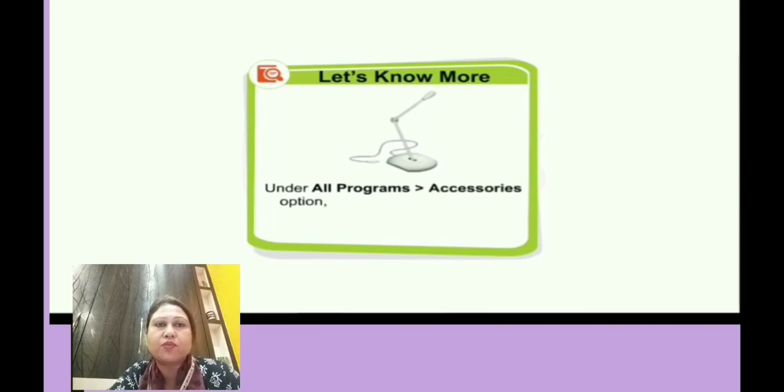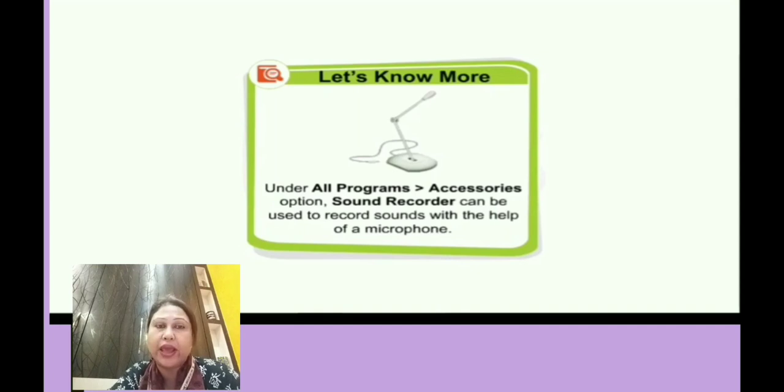Then here we have a small "Let's know more": under All Programs, under the Accessories option, we find the Sound Recorder, which can be used to record our sounds with the help of a microphone. Okay, please underline in your textbook, and remember that under All Programs, under the Accessories option, we have an option which we call Sound Recorder, and with this particular Sound Recorder we can record our own voice or our own sound in a computer with the help of a microphone.